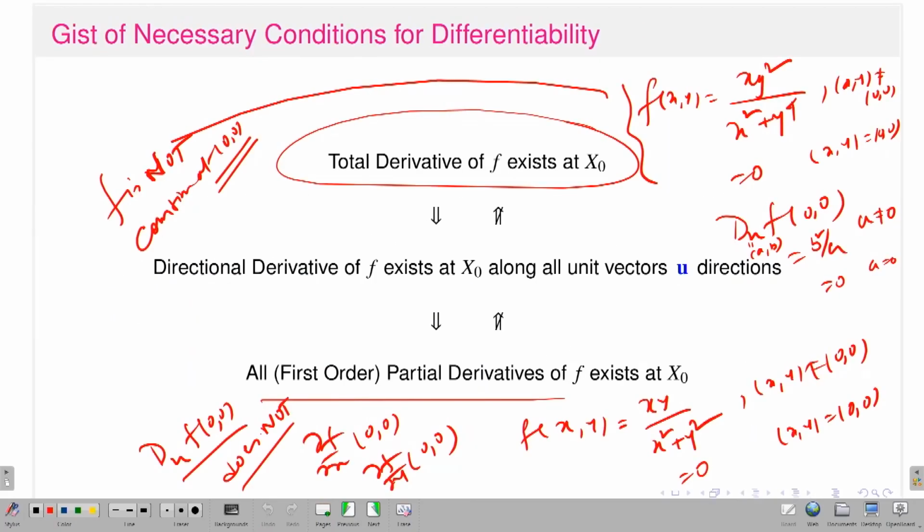So what does that mean? You can at least realize that the definition of total differentiability at the point x naught, or existence of the total derivative, means I am looking at the changes in the behavior of the function f in a neighborhood of x naught irrespective of the direction. That means the condition is too strong. So, if the total derivative exists, it should imply that any direction I look at should also exist, in particular the coordinate axis directions.